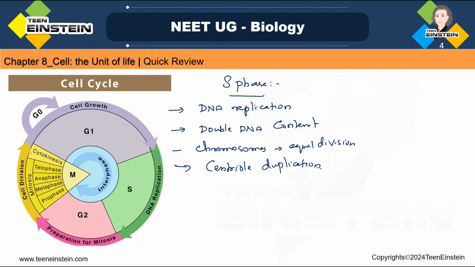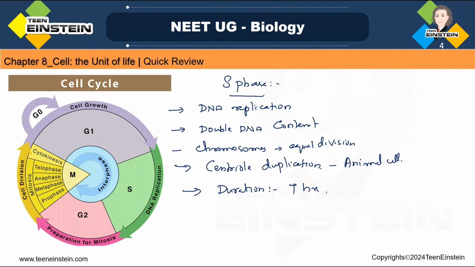Centriole duplication is taking place in this phase in animal cells. While learning about cell organelles, we learned about centriole also, right? So the centriole duplication in animal cells is taking place in this stage, in S stage. And the duration of S phase is around 7 hours.